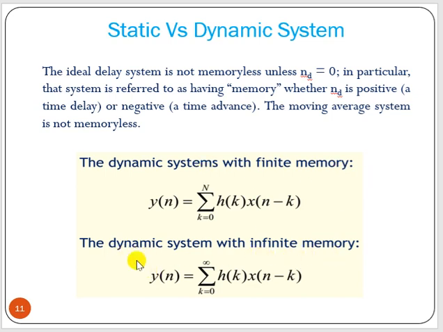But this is an example that requires infinite memory. Why? Because this range is k equal to 0 to infinity. As this is infinity, the k value should go to infinity. That means we require infinite memory to store those past input data.